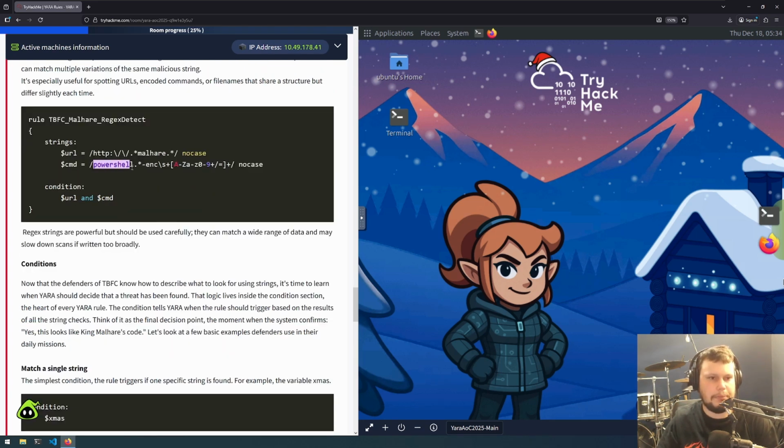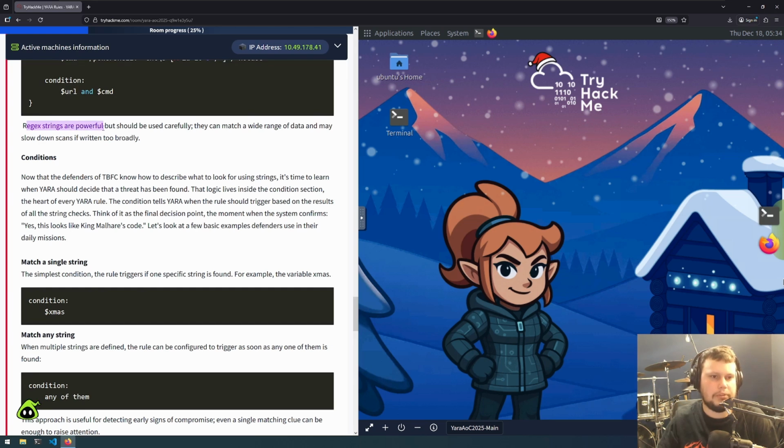rule. And we've got PowerShell, any number of characters, -E and C. We're looking for any combination of capital letters A to Z, lowercase a to z, numbers 0 through 9, and then symbols plus and equals. Regex strings are powerful, but should be used carefully. They can match a wide range of data and may slow down scans if written too broadly.